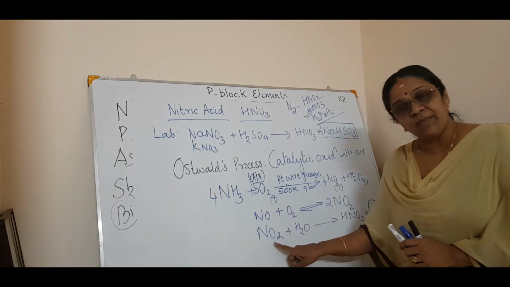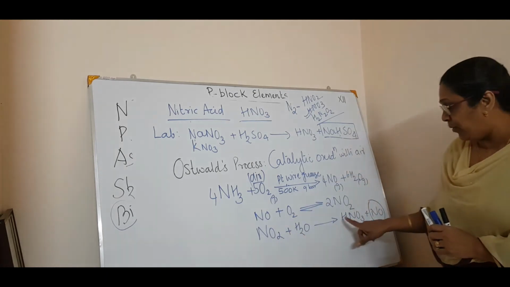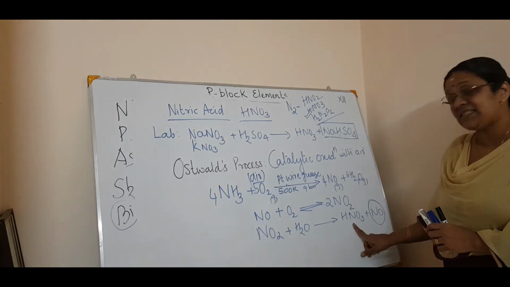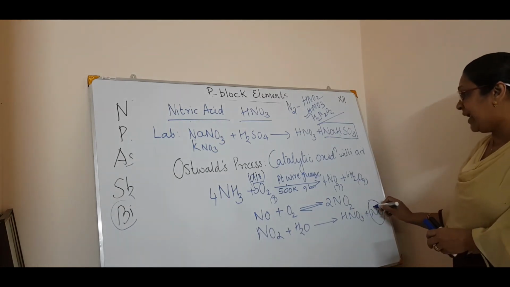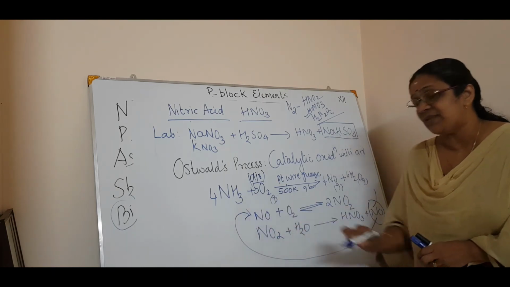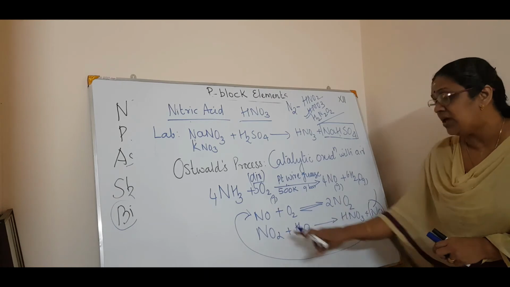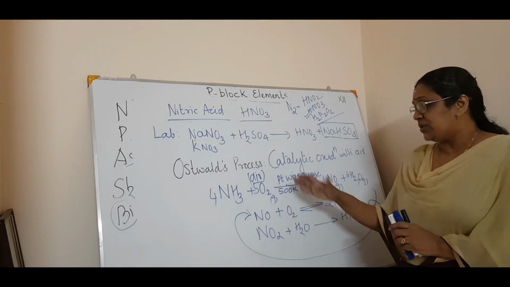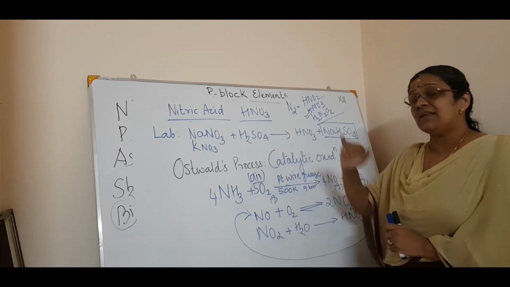In the third step, the nitrogen dioxide is dissolved in water to form nitric acid plus nitric oxide. This nitric oxide is recycled to the second step, where it will form again with oxygen, so it can be used for recycling. This is the Ostwald process for the large scale manufacture of nitric acid.